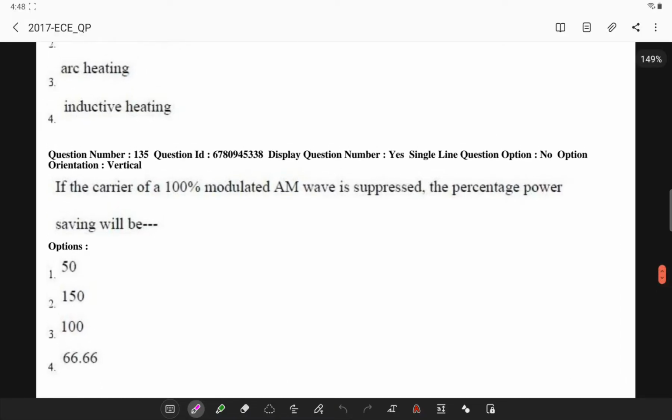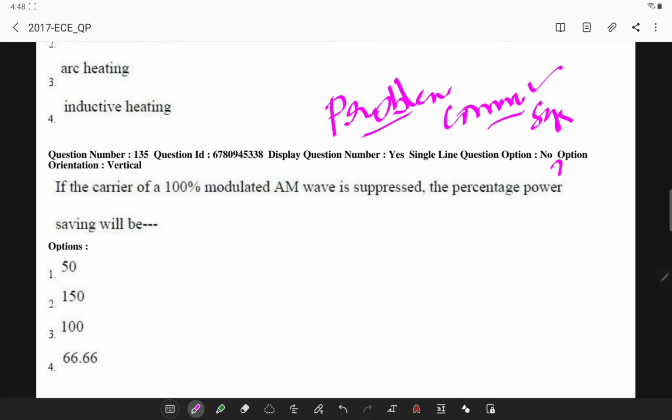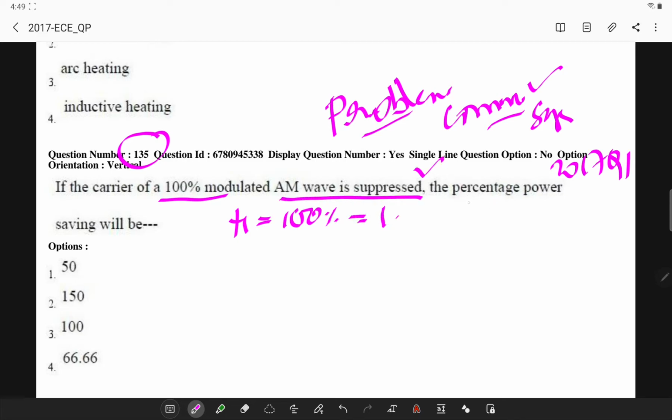Friends, today let's solve all the problem based questions of communication systems in the 2017 question paper. So this is the first question. What is the question? If a carrier is 100% modulated, so mu is given as 100% or mu is equal to 1, and the AM wave is suppressed, then what is the percentage of power saving?